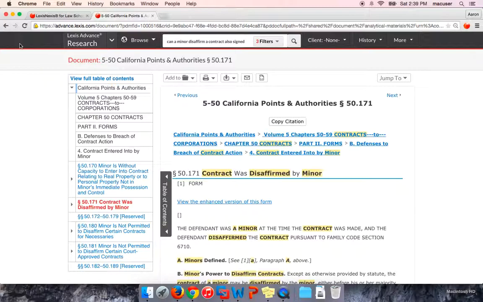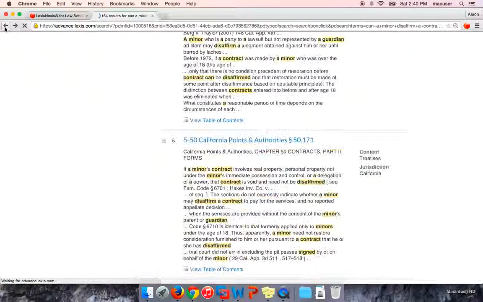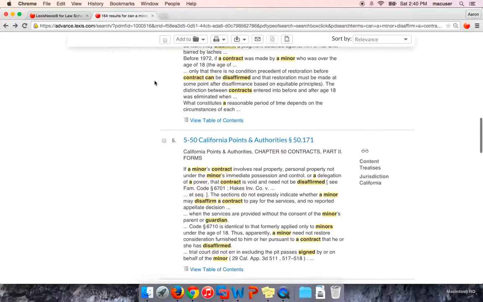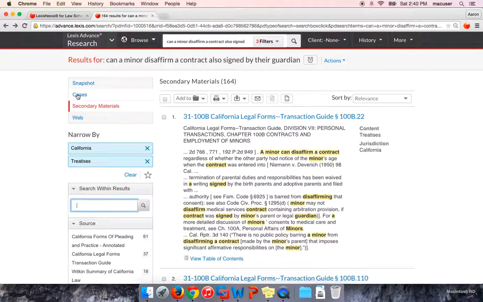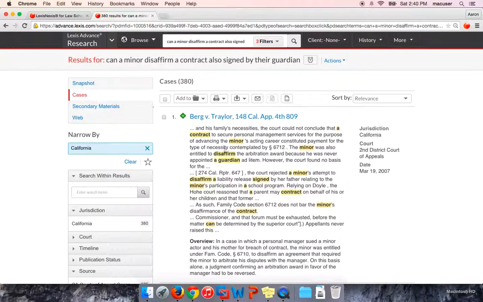Okay, so that was step one: getting that base knowledge, finding the secondary sources that are helpful and on point. I'm going to hit the back button, get back to our search results, and then the second content area we'll look at today is case law. So here I'm going to click on cases up here at the top. And again, since we narrowed, we're already looking at just California case law, so that's great for our research.